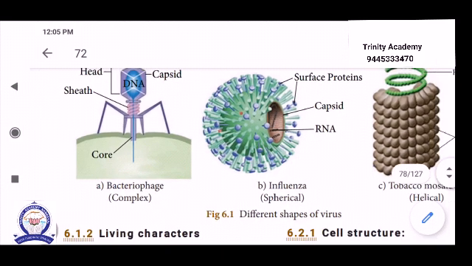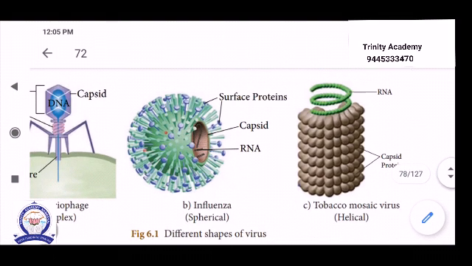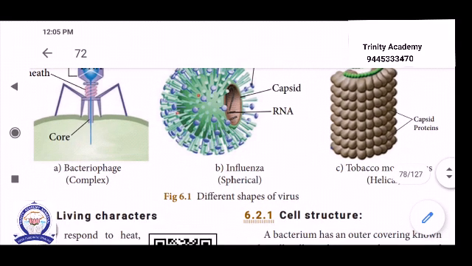Then influenza virus is spherical shaped. The tobacco mosaic virus, TMV, which affects the tobacco plant, is a helical or rod-shaped virus.